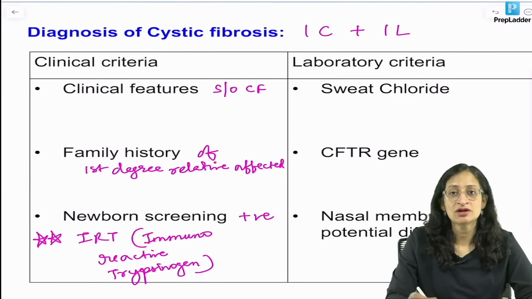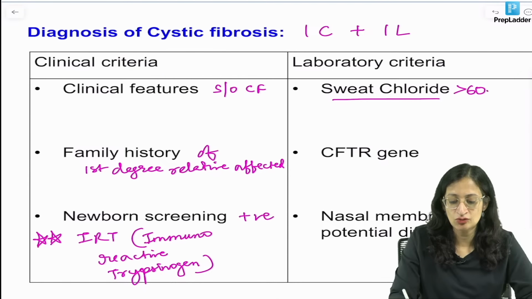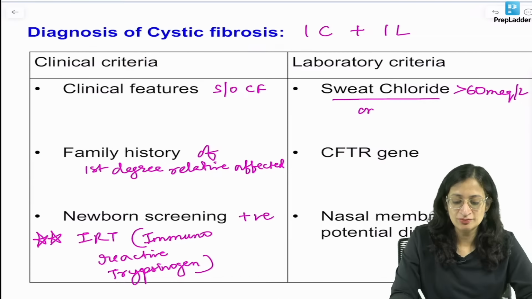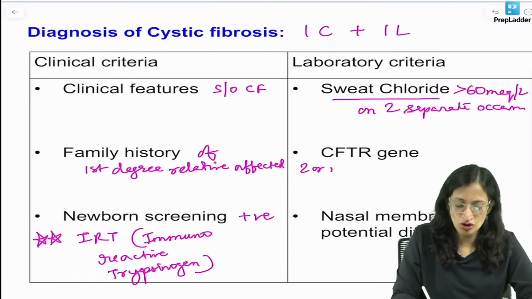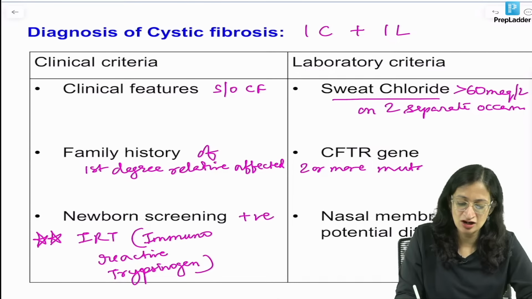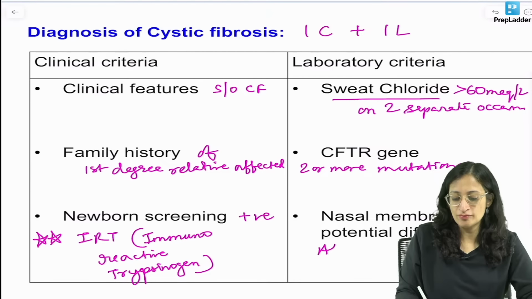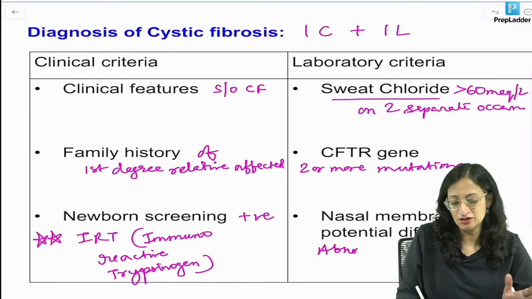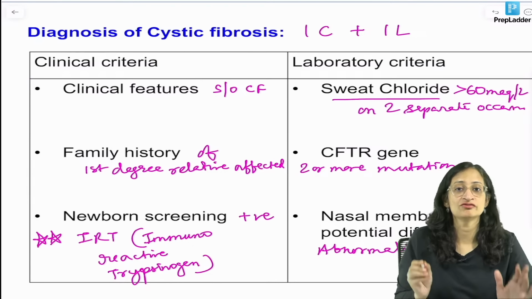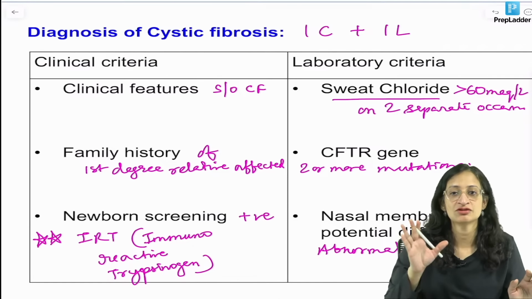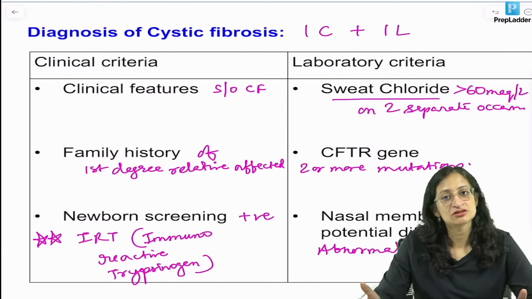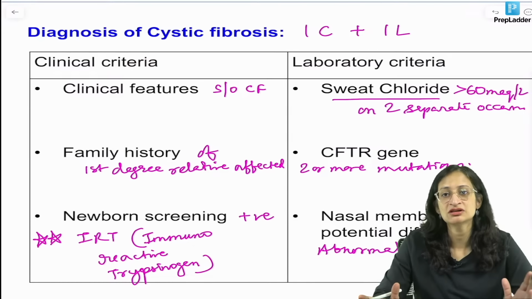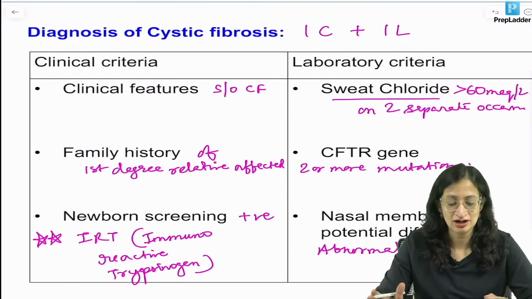And the lab criteria: sweat chloride more than 60 milliequivalents per liter on 2 separate occasions. Apart from that, 2 or more pathogenic mutations in the CFTR gene is required, and abnormal nasal membrane potential, transepithelial potential difference. So, any of these. So, you need 1 out of the 3 clinical and 1 out of the 3 lab criteria to diagnose cystic fibrosis. And enzyme replacement therapy is available. Nowadays, newer drugs are available like ivacaftor, lumacaftor and all that, right.